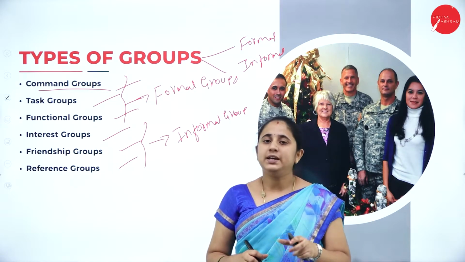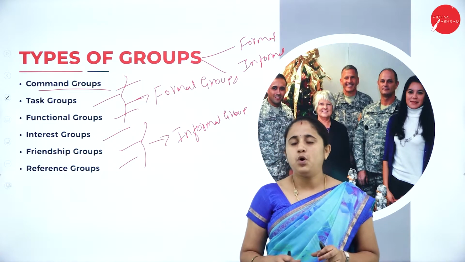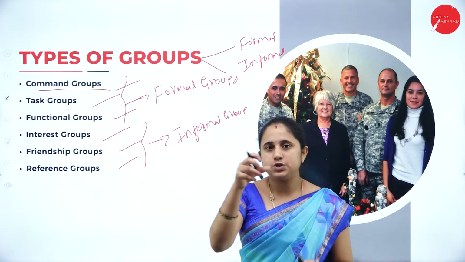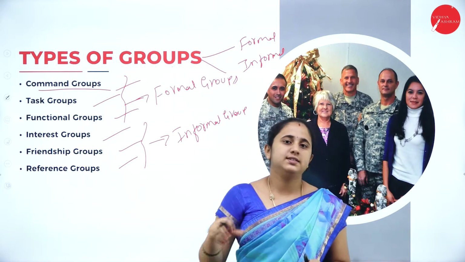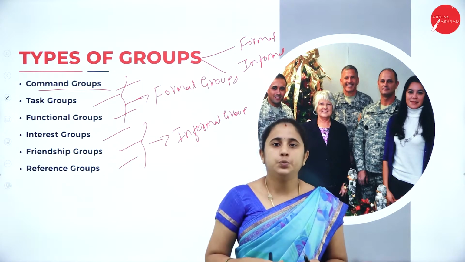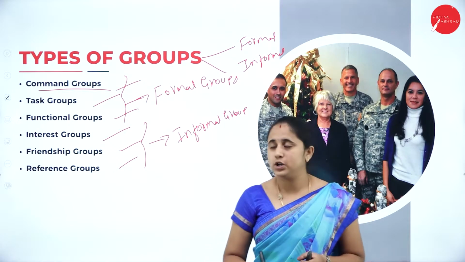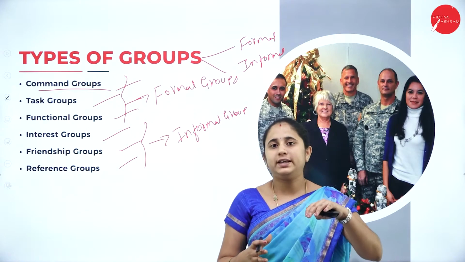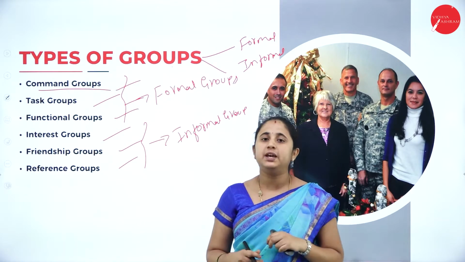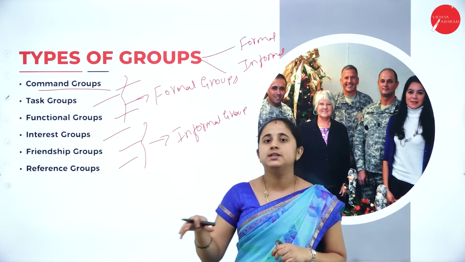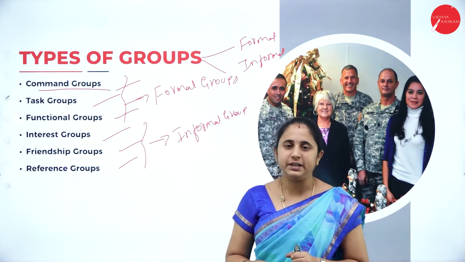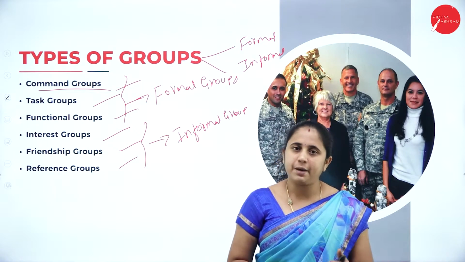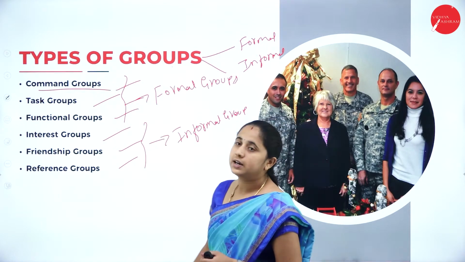For example, in a marketing team, the CEO and the research team. The research member has to report to their superior about their work. So it's a common command group. All the commands and instructions are given by the superior, and the subordinates have to follow the instructions given by the superior and report to the superior about their work. So that is command group.